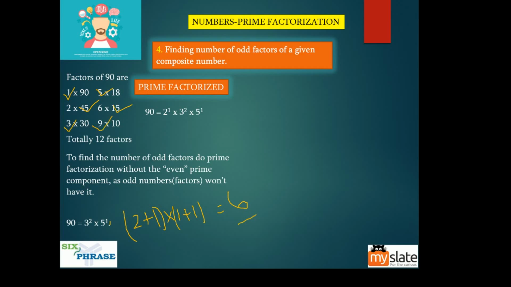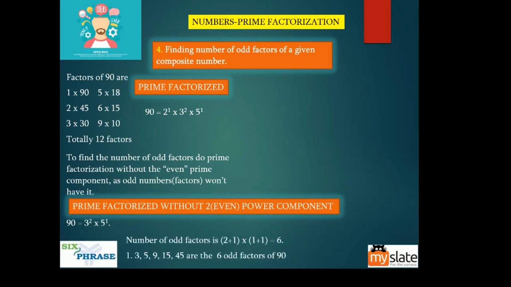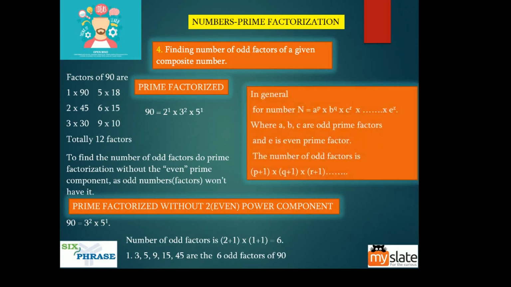So you can see for yourself, prime factors without the 2 power component, and the number of odd factors is 2 plus 1 into 1 plus 1 is equal to 6. So 1, 3, 5, 9, 15, 45 are the 6 odd factors of 90. This is very simple. So there is a general rule for it. Just go through it.